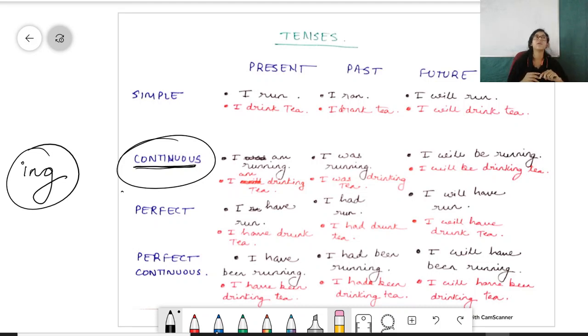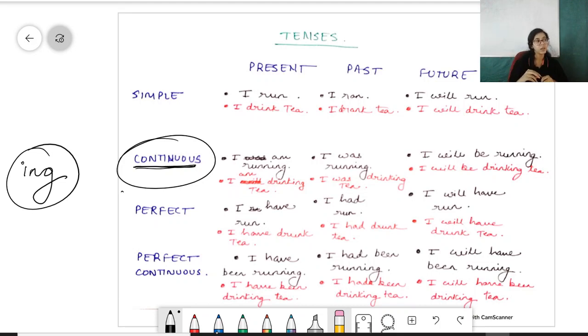Suppose I will be sleeping in my house at night. So this moment is not night, this moment is not that moment, so this will happen in future. So what I'll say, I will be sleeping. So since it is future, will be added. Since it is continuous, ing will be added. Okay, and be is added to make the sentence make sense. Okay, I will be sleeping, so this will happen in future.